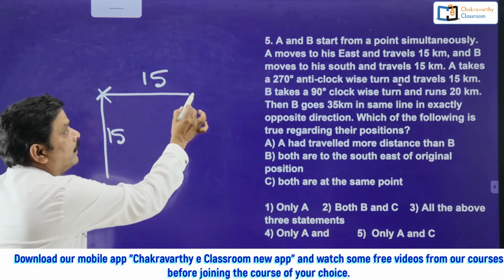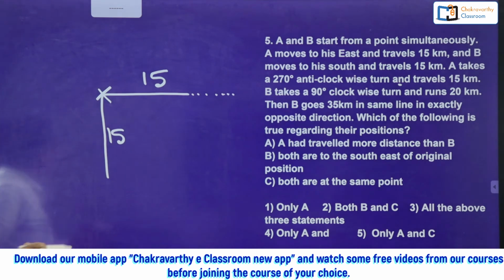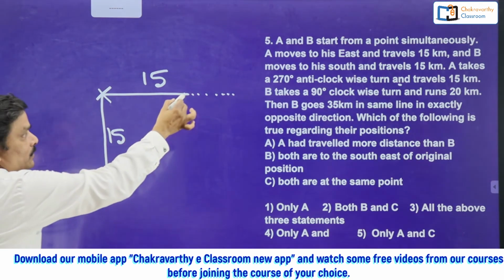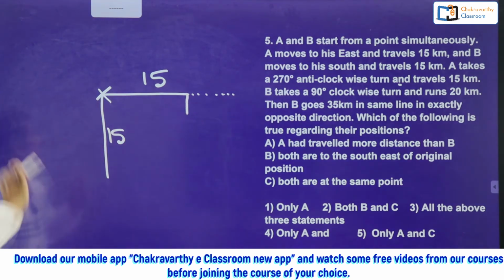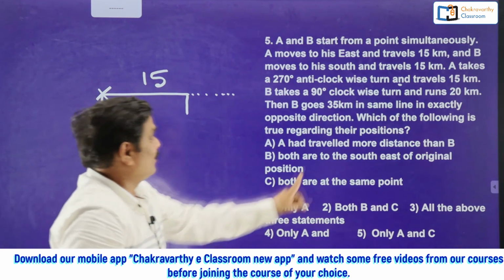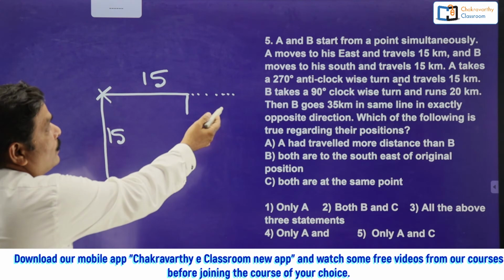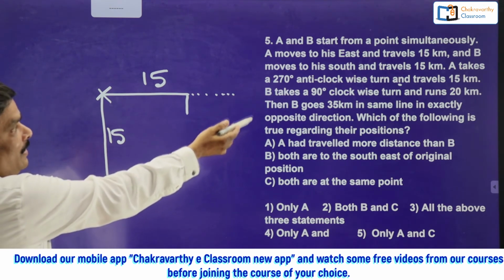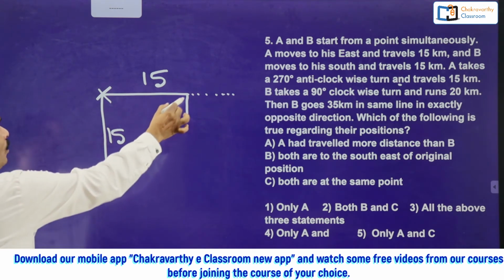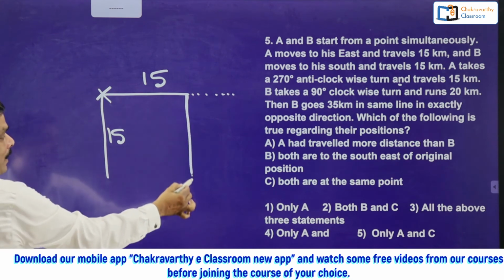If he won't turn here, his way is in this way, 90 degrees to the clockwise direction, obviously this one. As simple as this one. Now you got the clarity? Right. Now next what they have given here, 270 degrees anti-clockwise turn and it travels 15 kilometers. That is the parallel one, 15.